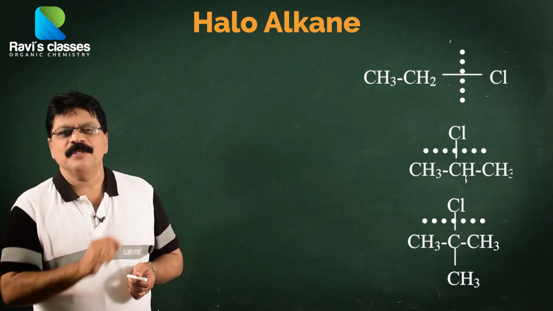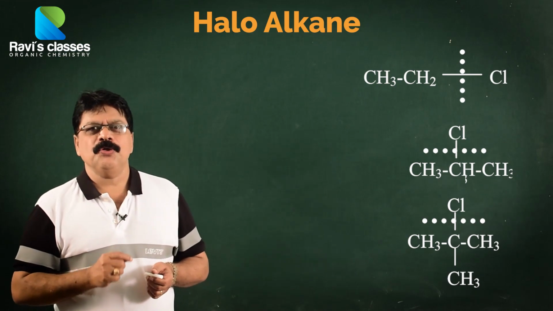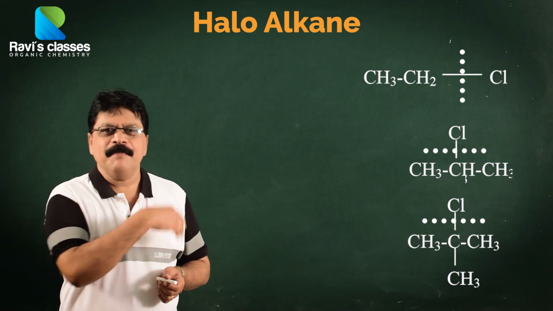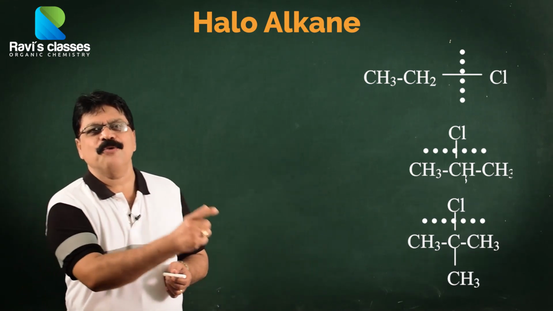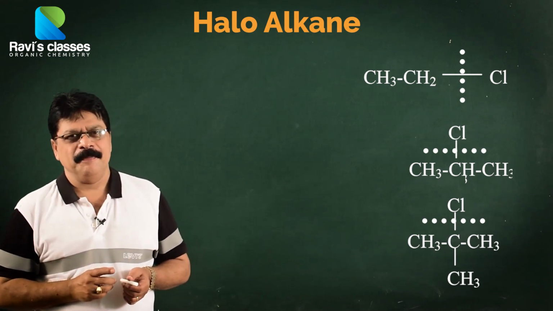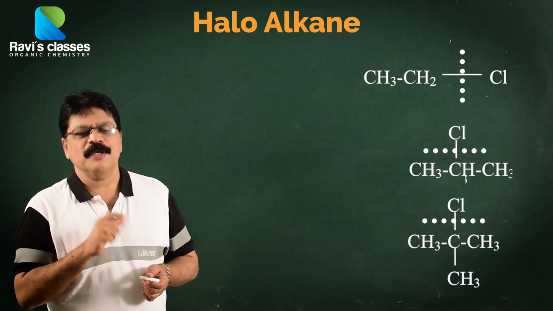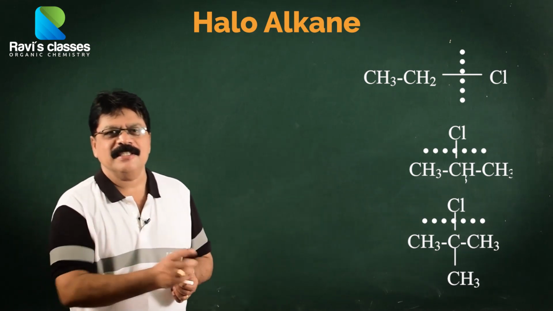And all of us know that the tertiary carbon cation is most stable. So the C-Cl bond is polar, therefore unstable. It will break very easily in the case of a tertiary, because it results in a more stable tertiary carbon cation. The tertiary carbon cation has three plus I groups and is also stabilized by hyperconjugation. So a tertiary carbon cation is easily obtained.